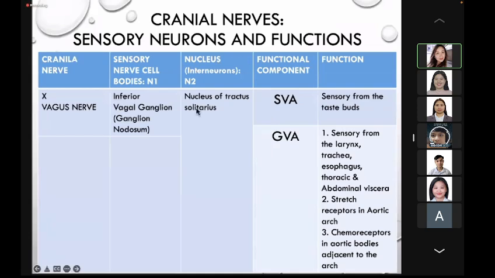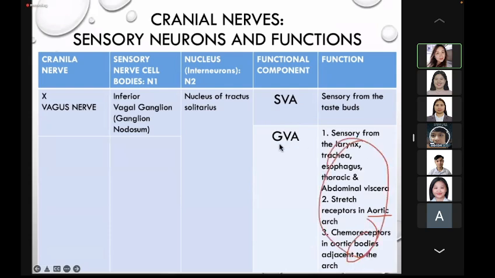So for the vagus, the inferior vagal ganglion receives information from the taste buds. So the functional component is special visceral afferent. Sensory from the larynx, trachea, esophagus, thoracic and abdominal viscera, stretch receptors in the aortic, chemoreceptors.